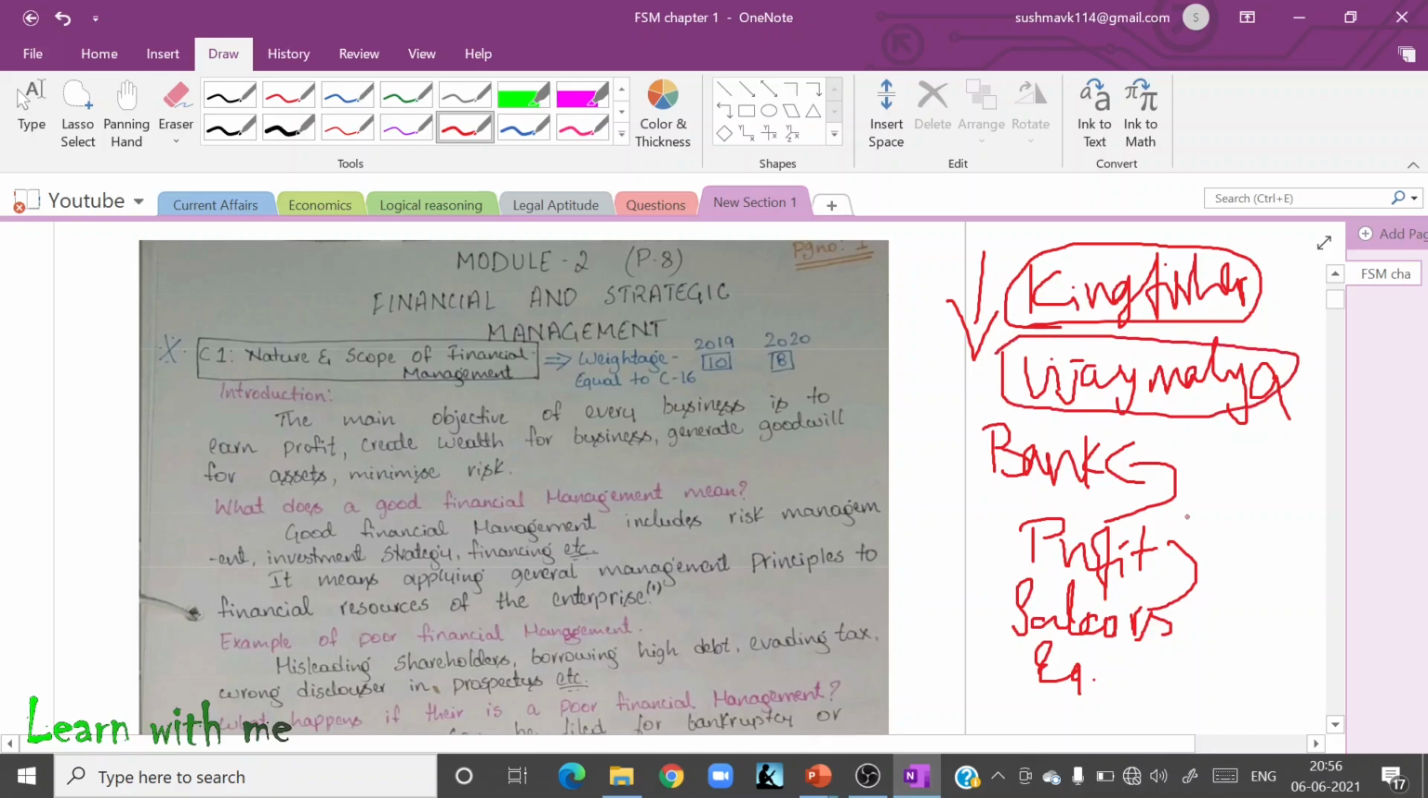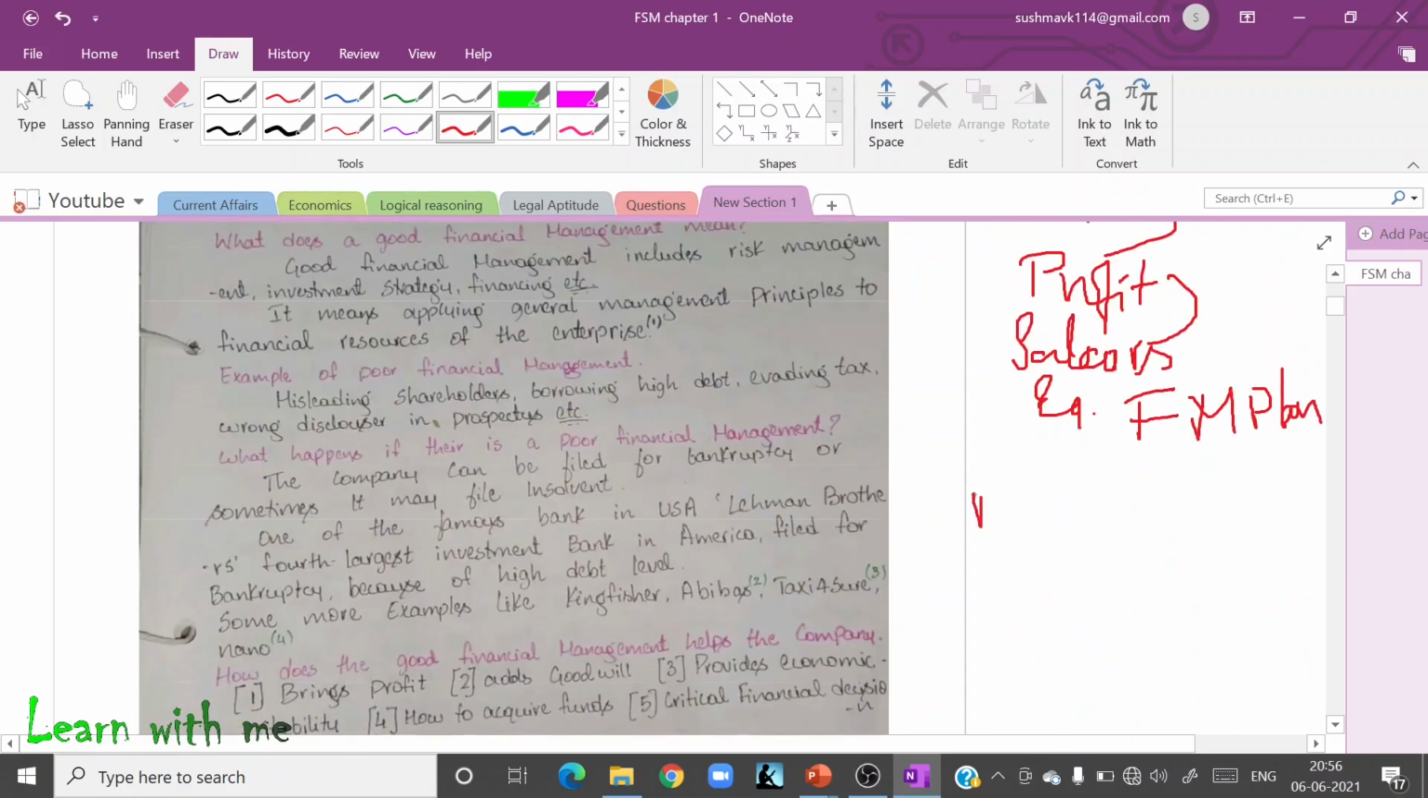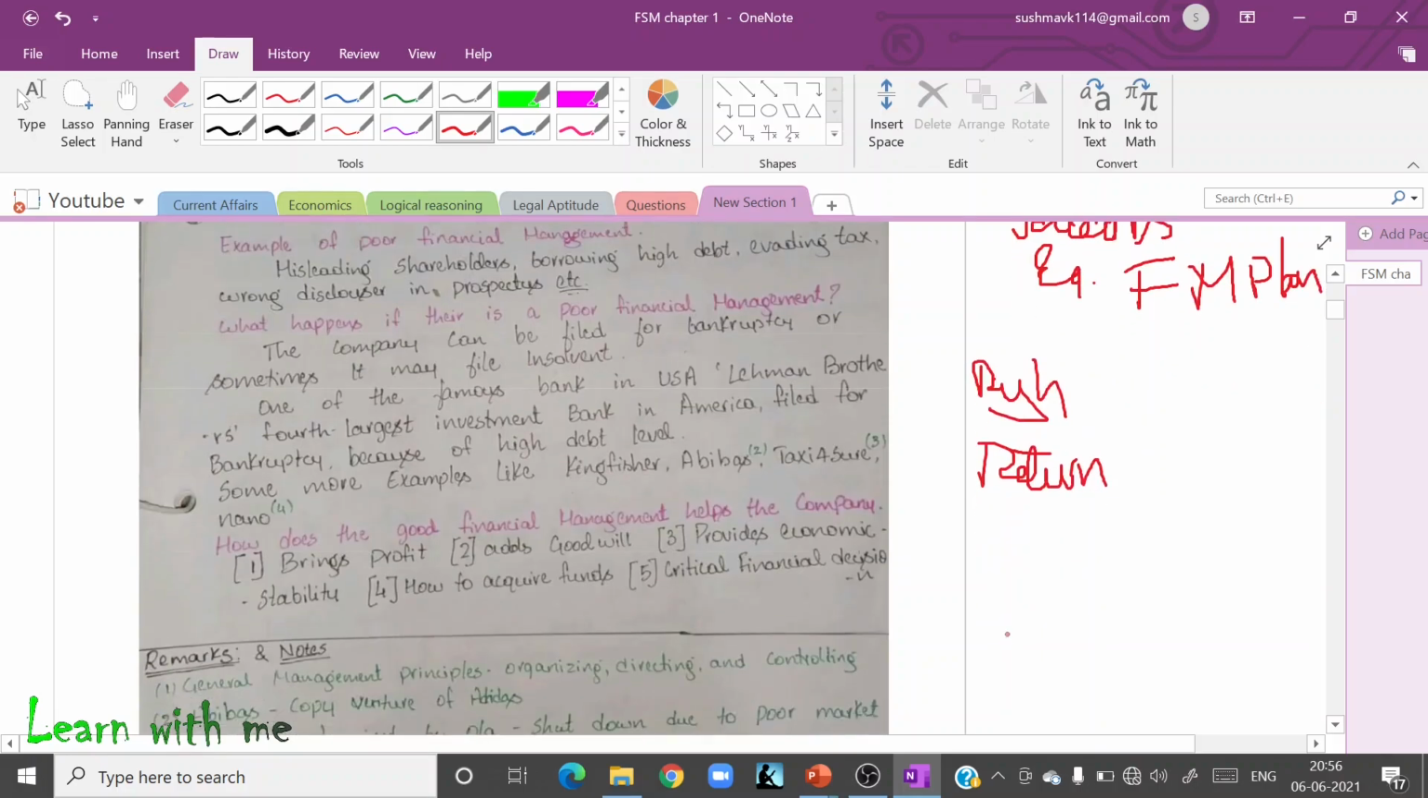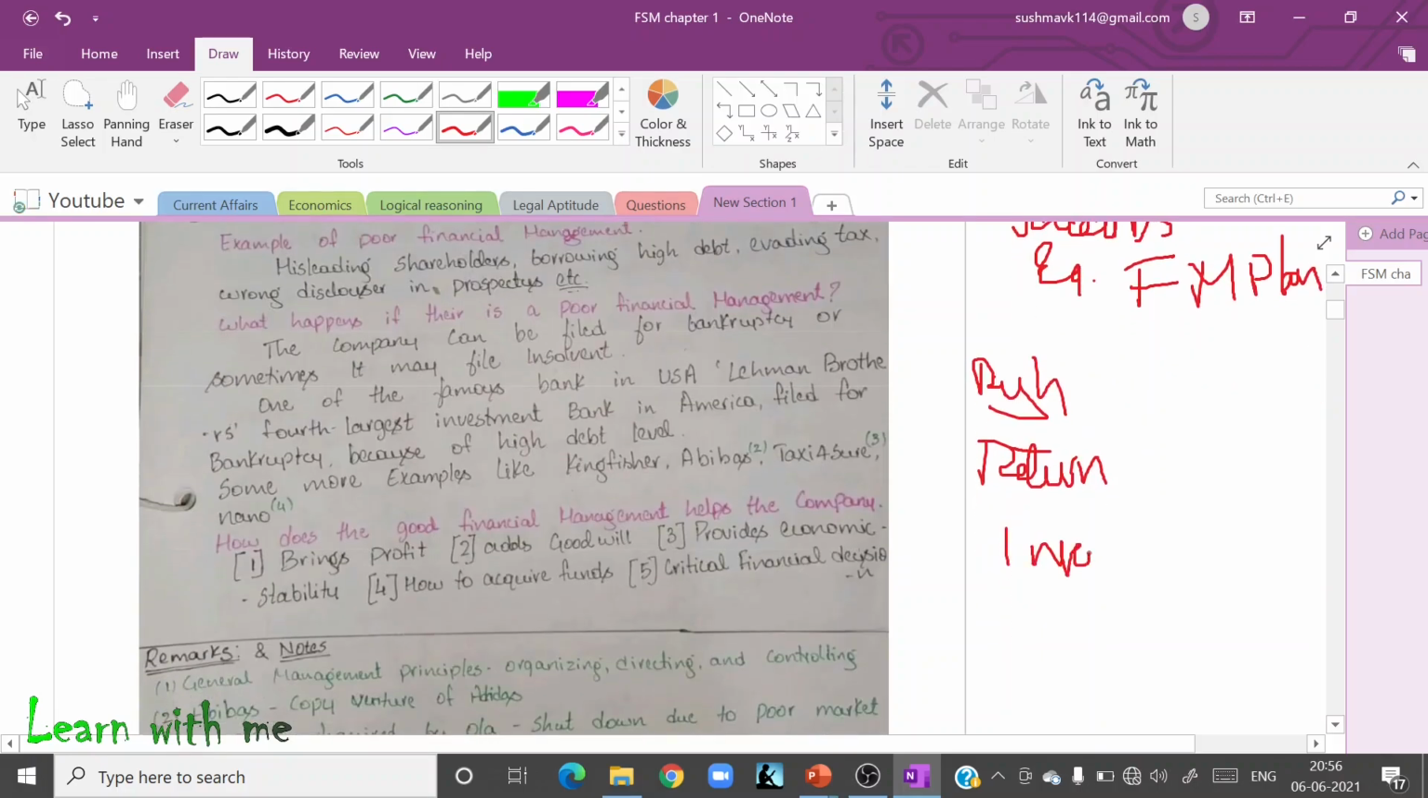Why did this happen? This happened because of a poor financial management plan. A financial manager has to plan by looking at the risk of the company and by looking at the return, and he has to think in which I have to invest, which will give me a very good return. In that only I should invest.